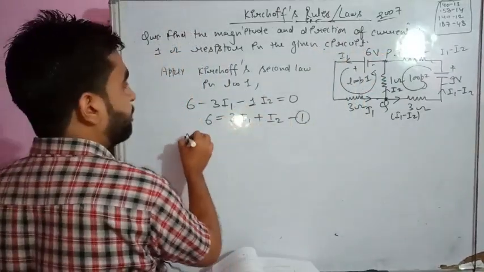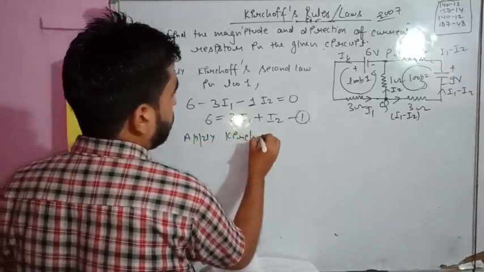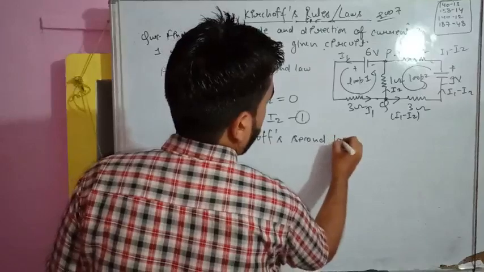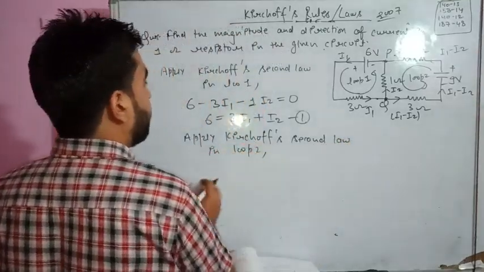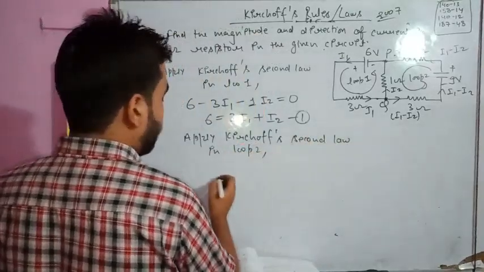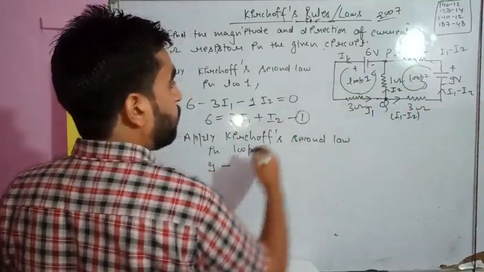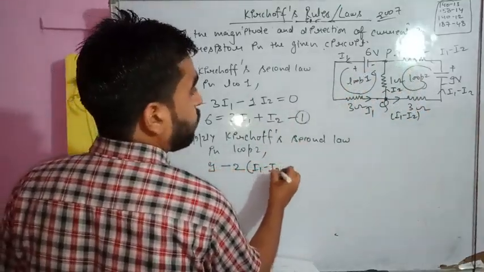Now apply Kirchhoff second law in loop 2. Apply this in loop 2. What will be the condition? That will be start from 9. 9 minus, this is going towards the loop, so 9 minus 2, in bracket this will be I1 minus I2.